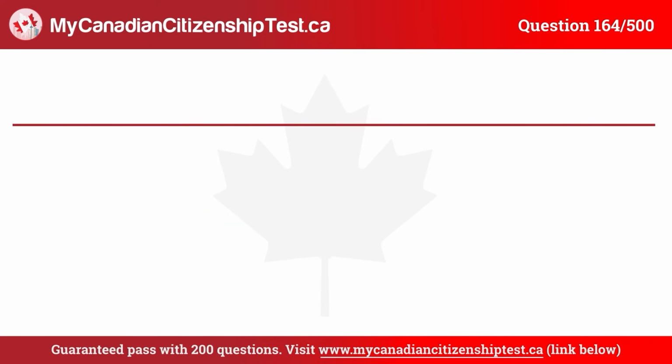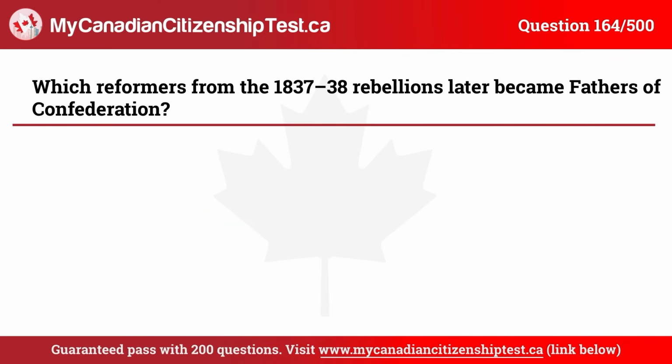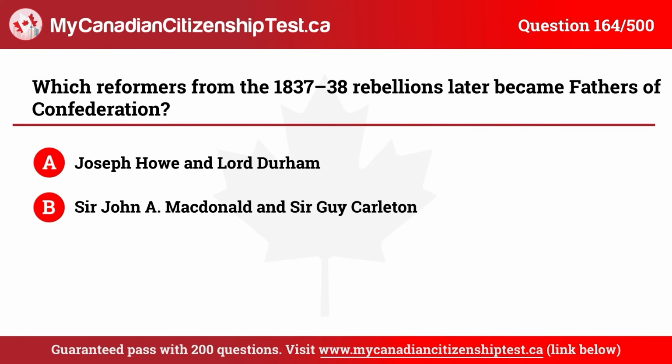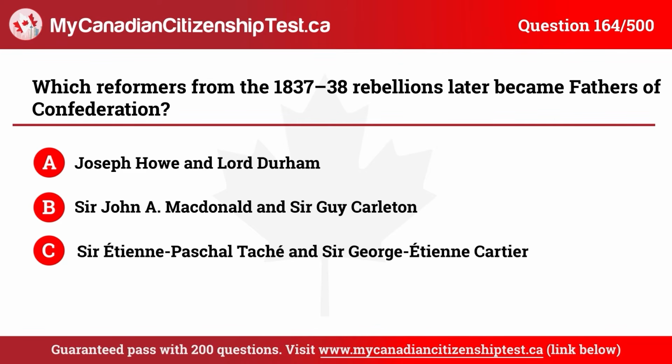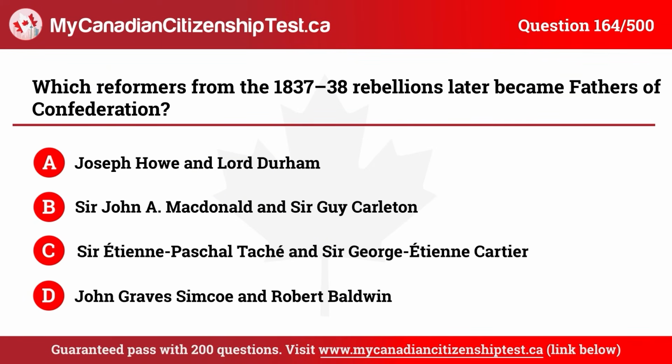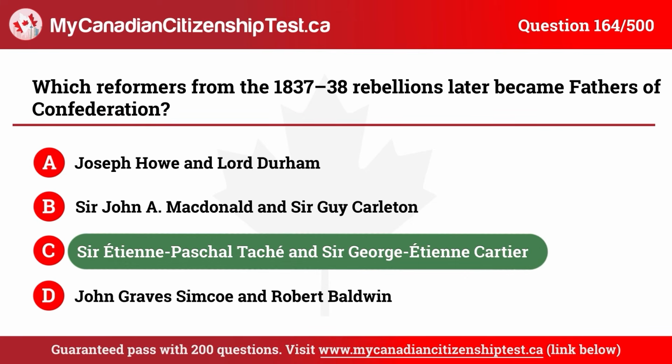Question 164. Which reformers from the 1837 to 38 rebellions later became fathers of Confederation? A. Joseph Howe and Lord Durham, B. Sir John A. Macdonald and Sir Guy Carleton, C. Sir Etienne Pascal Taché and Sir George Etienne Cartier, D. John Graves Simcoe and Robert Baldwin. The correct answer is C. Sir Etienne Pascal Taché and Sir George Etienne Cartier.